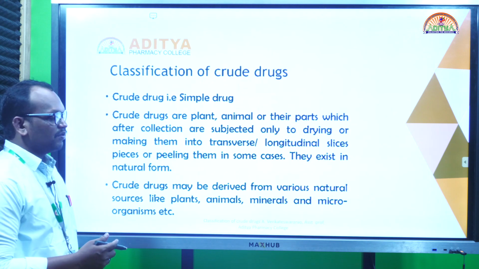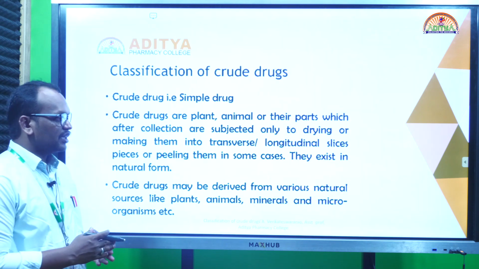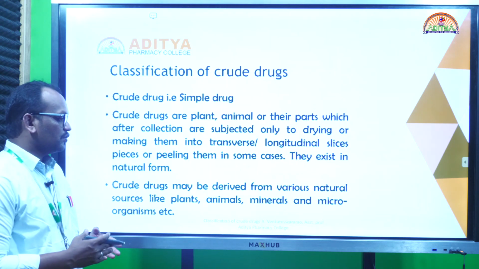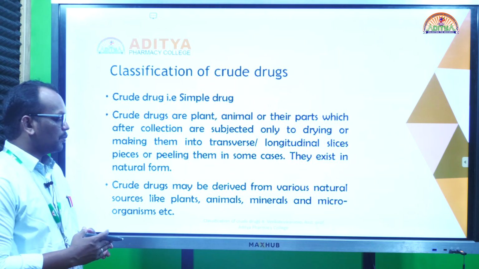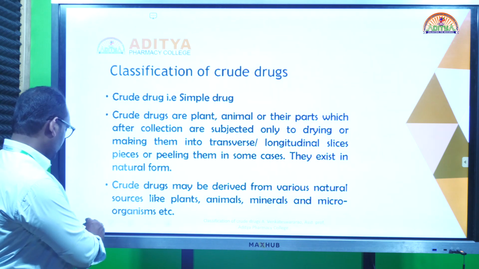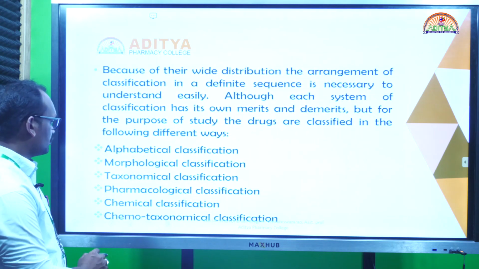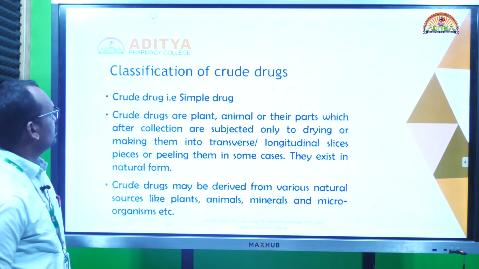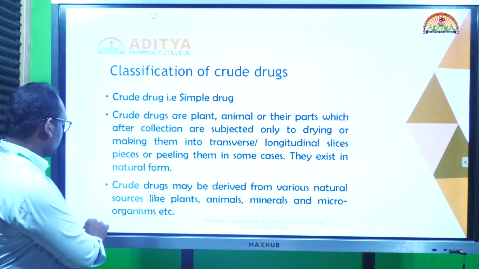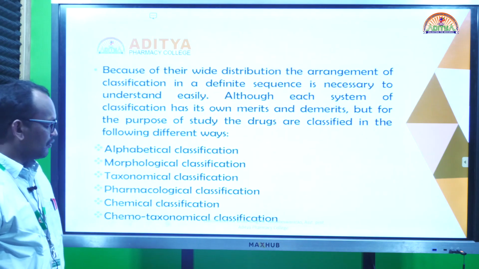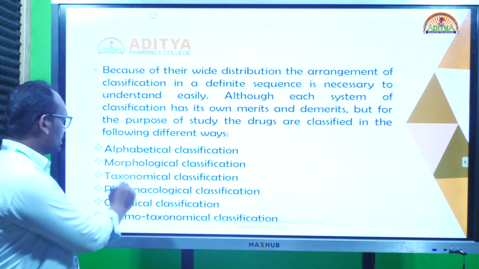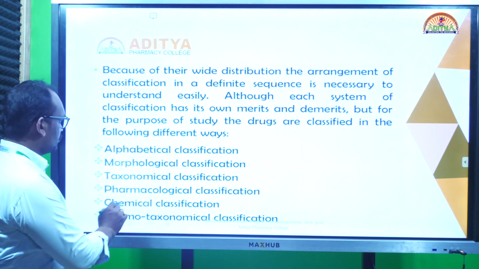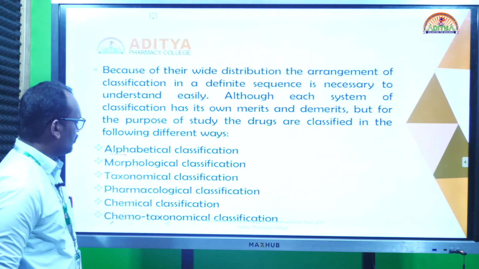This raw form of drugs we need to classify because of its wide distribution in plant and animal sources. We need to classify so that we can study them in a proper manner. In the classification of crude drugs, we can classify in different ways. What classifications are available?